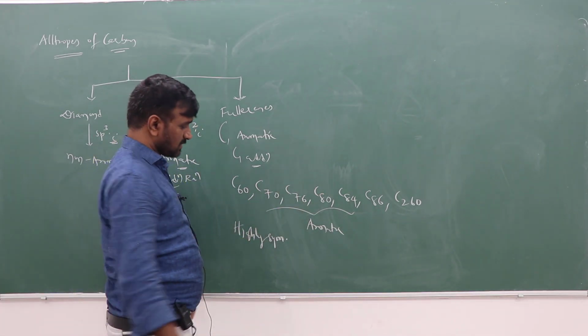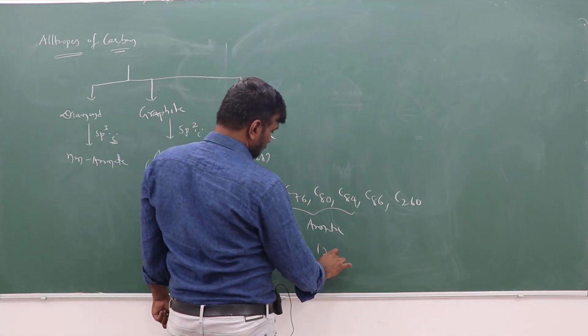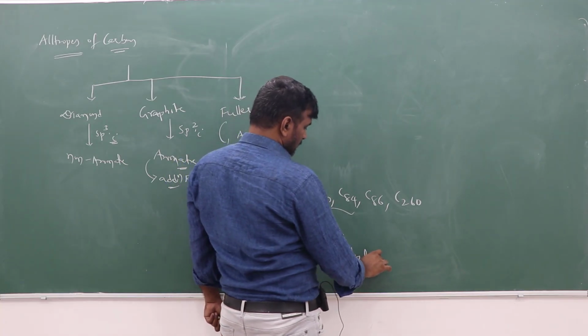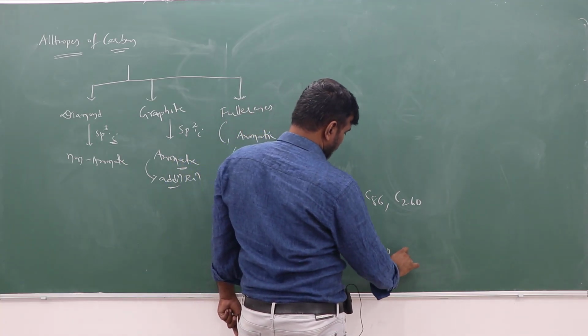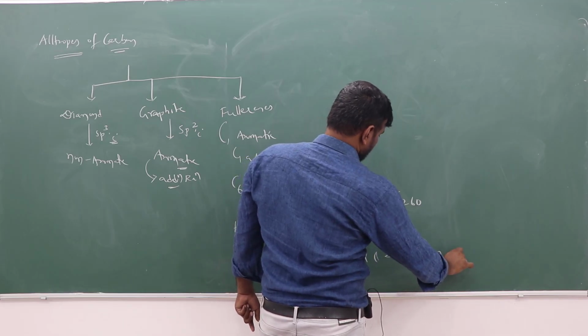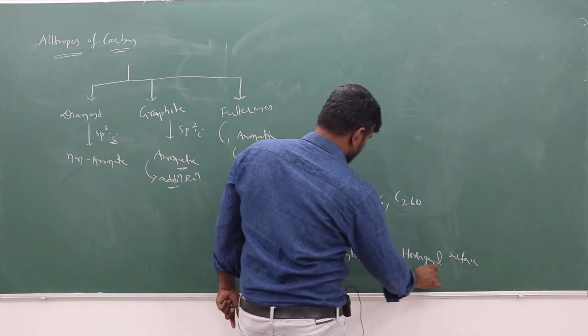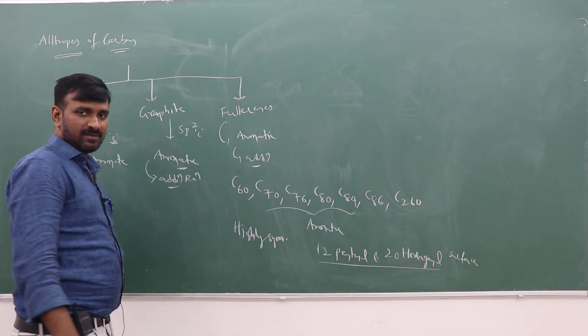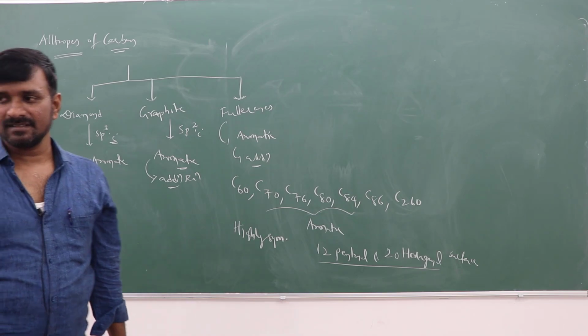In these systems, 12 pentagonal surfaces and 20 hexagonal surfaces are there. The systems having 12 pentagonal and 20 hexagonal surfaces are highly symmetric.